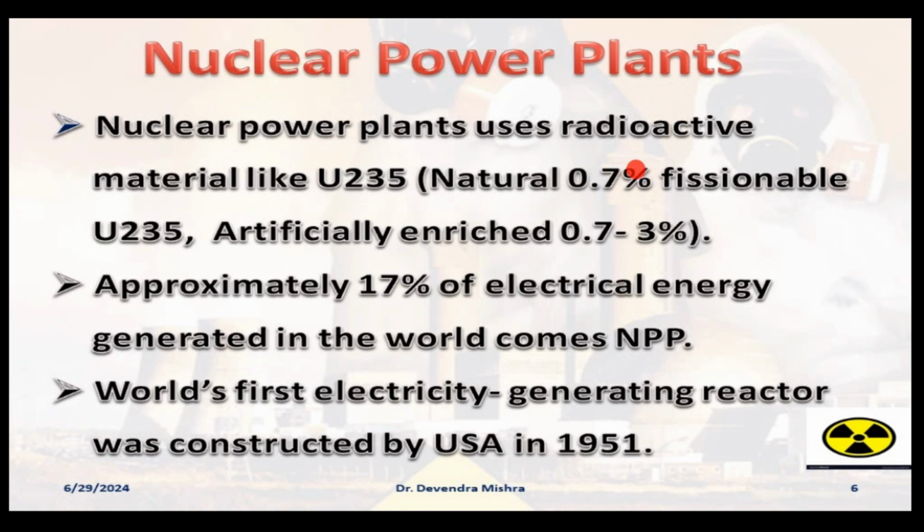They actually artificially enrich this natural uranium or radioactive material, and after the artificial enhancement or concentration, the enriched uranium will have nearly 3% of the fissionable material. That means it can produce more energy, which can be used for beneficial purposes, right? But this energy cannot always be used for positive aspects. Sometimes it may also be involved in a nuclear attack, so this is another aspect.